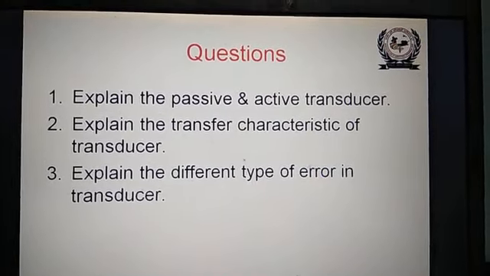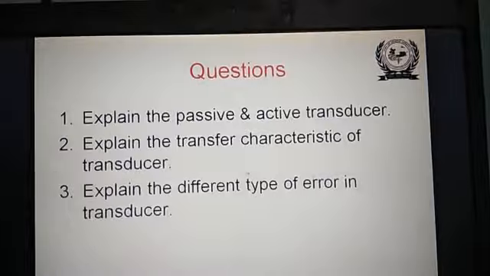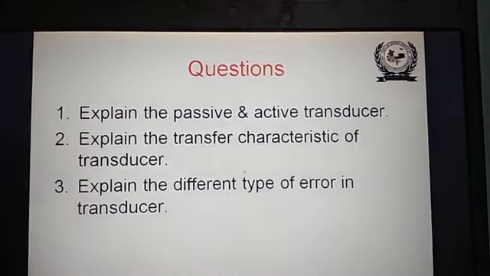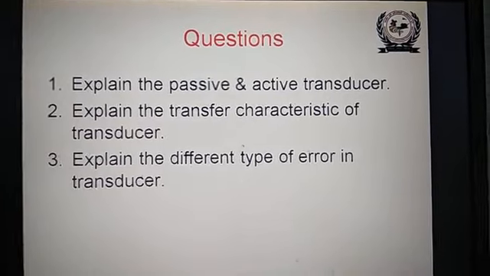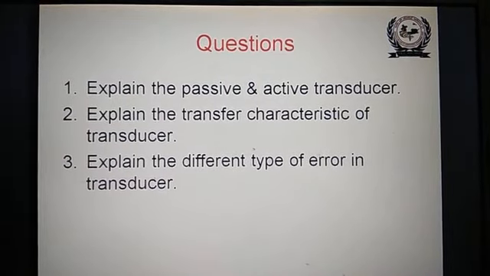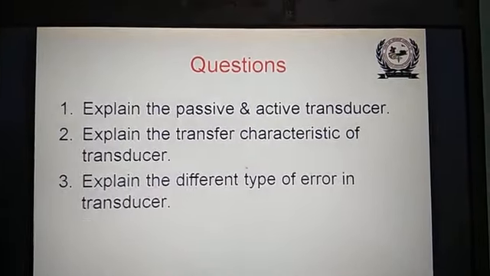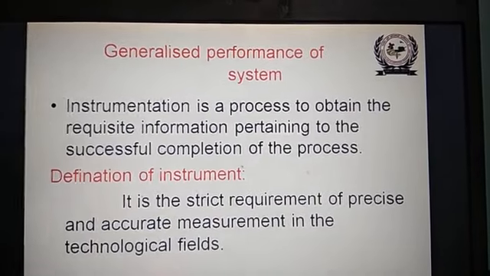And these questions I have asked to you. Explain the passive and active transducers, explain the transfer characteristics of the transducer, explain the different types of errors in transducer.